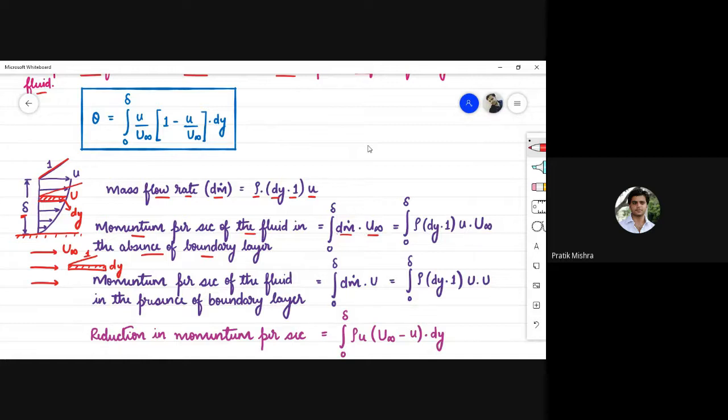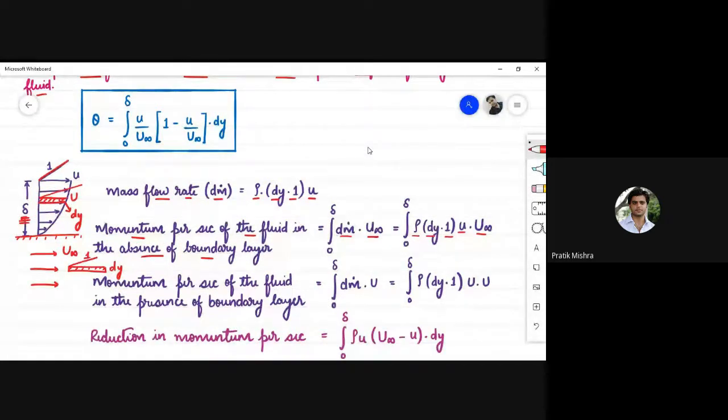If you want to calculate for the entire section of delta thickness, then you need to integrate this. So integration 0 to delta rho dy into 1 small u into u infinity. This will be the mass flow rate of the entire section.